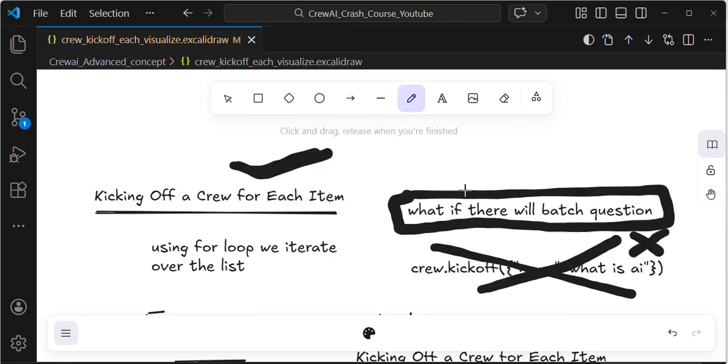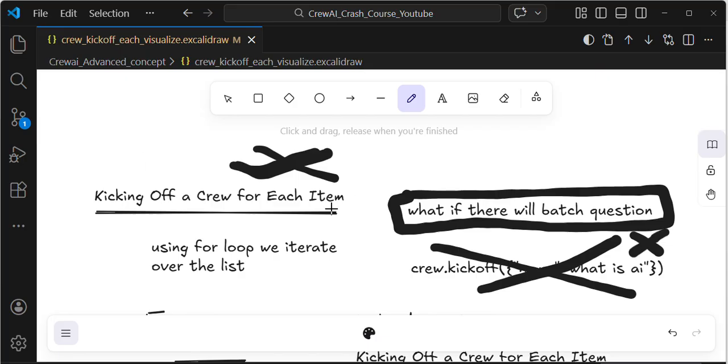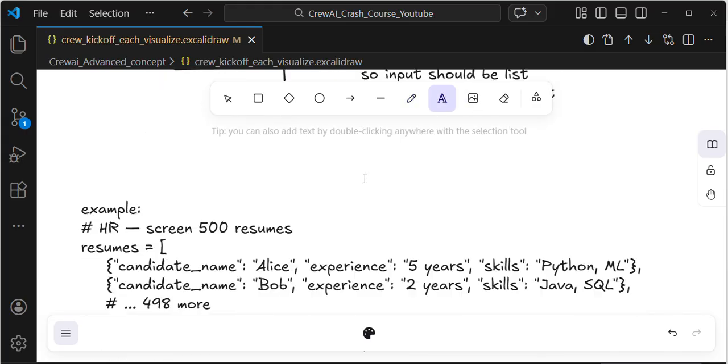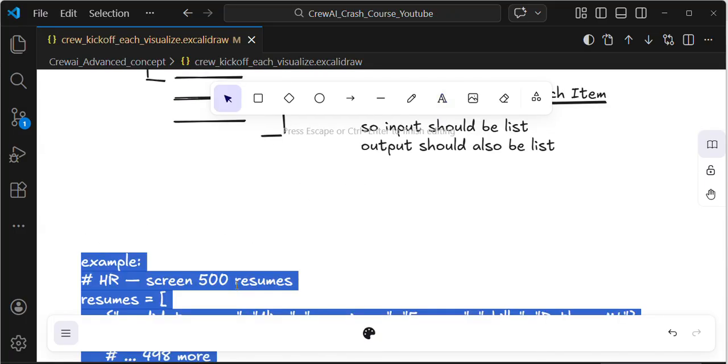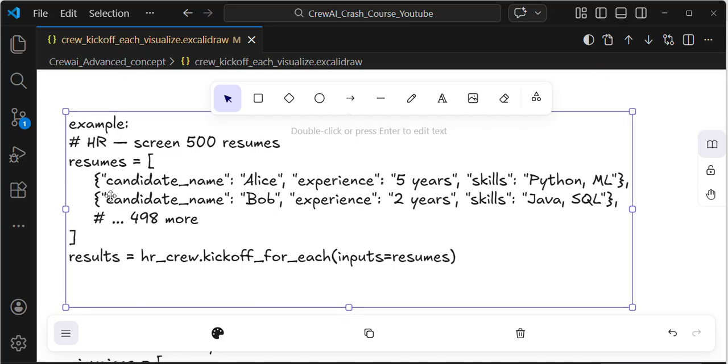If there is no kickoff for each functionality, for example, then we need to manually loop over the items. We use a for loop to iterate over the list, manually iterating over the list to send each item to the kickoff. That is what I'm saying.